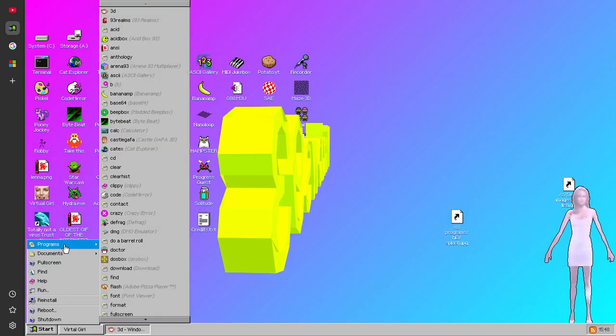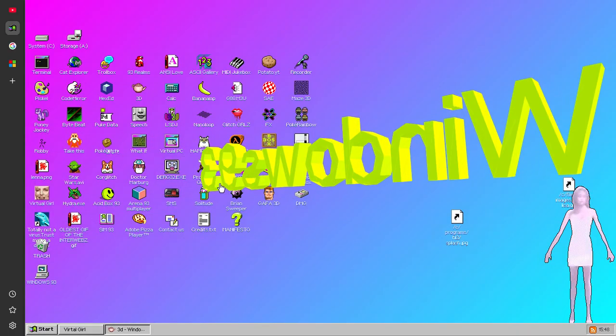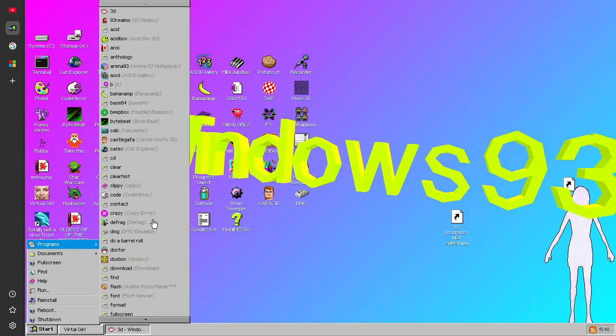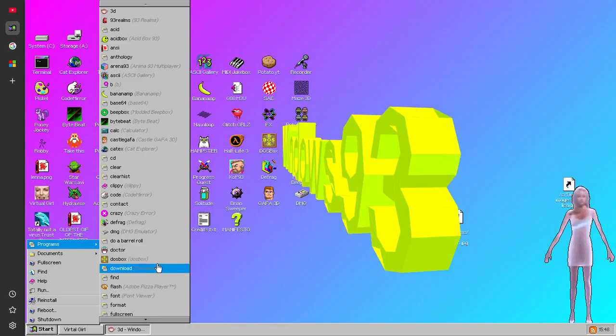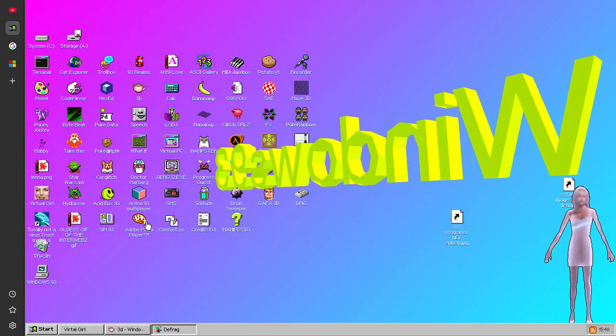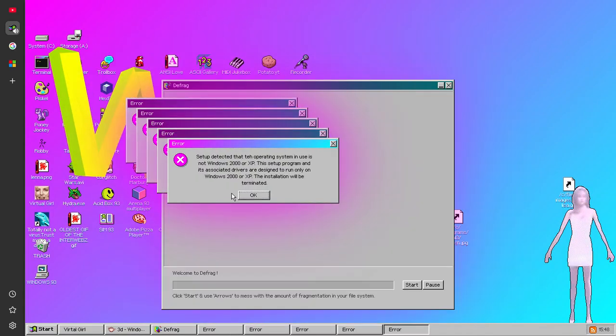I can go ahead to programs and select crazy, and this will be a crazy error, I do believe, which is basically an error message that you guys will see whenever we hit an error. They also have defrag as well, so we can defrag the drive, which is a very nice utility.